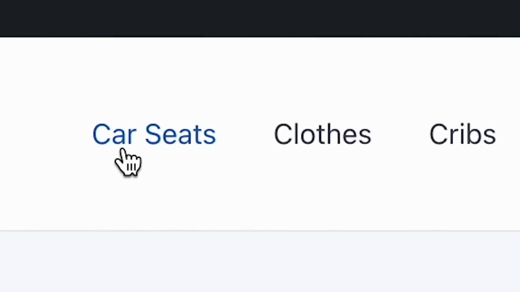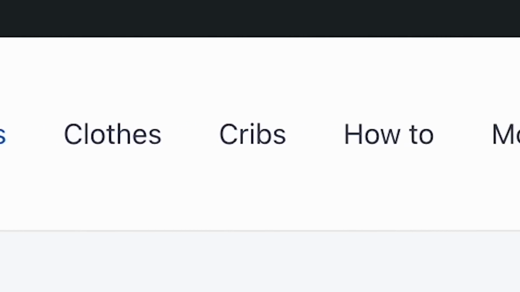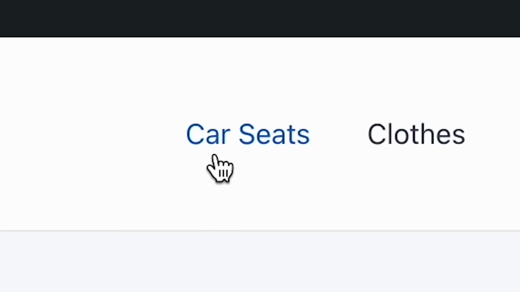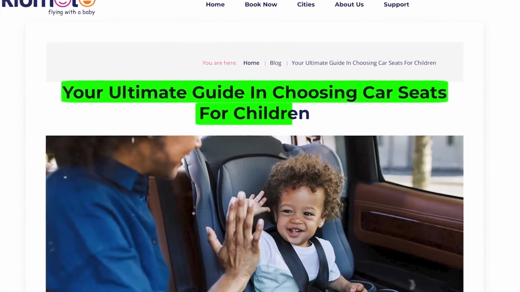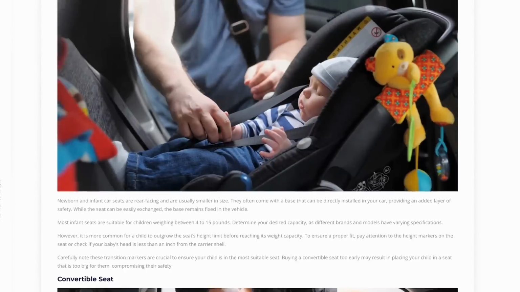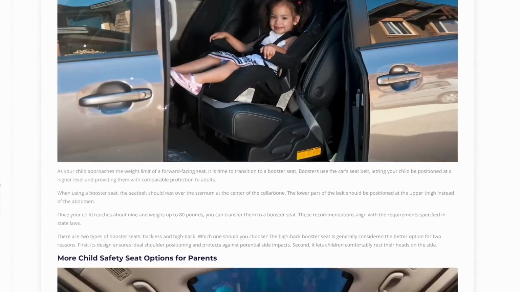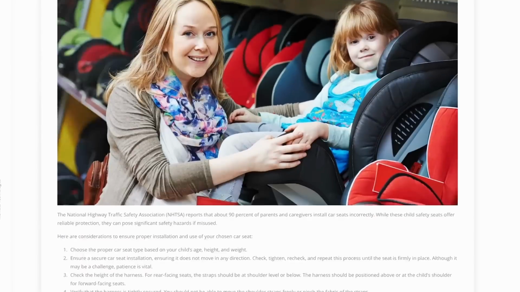Now, typically the way I do it, and most big websites do it this way because this is what Google wants, and the more we can cater to what Google wants, the more traffic we're going to get from Google. What we do is we take all these categories and we create kind of a dominant post for that category. Meaning I would take car seats right here and I would say the ultimate guide to buying a car seat for your first baby or something, right? Where I'm creating this ultimate guide talking all about car seats, everything you need to know and think about when you're buying car seats.